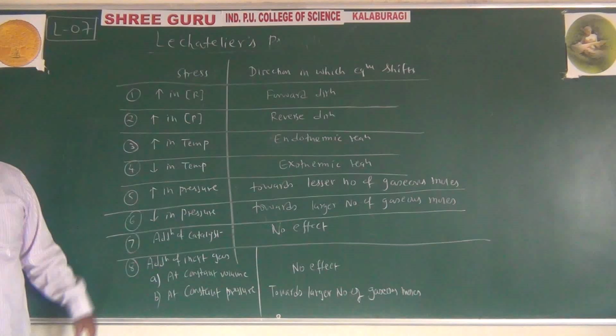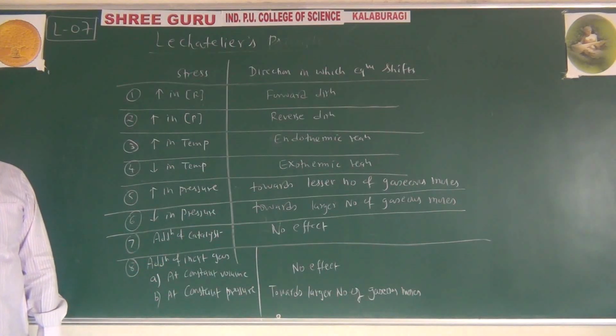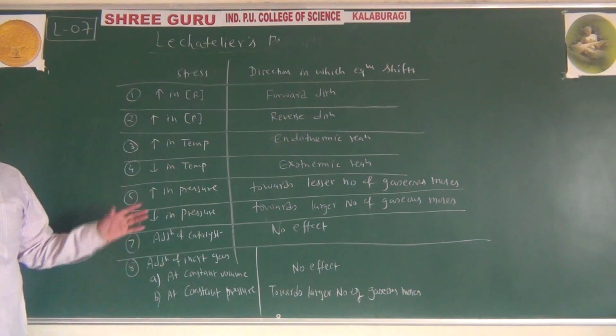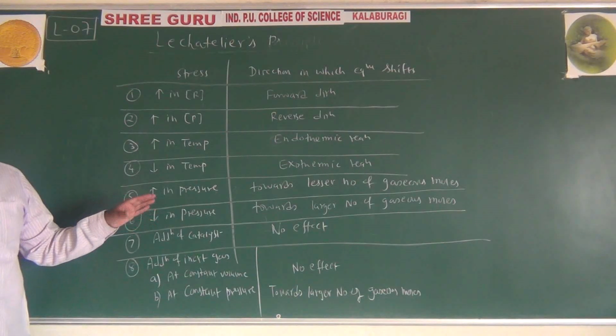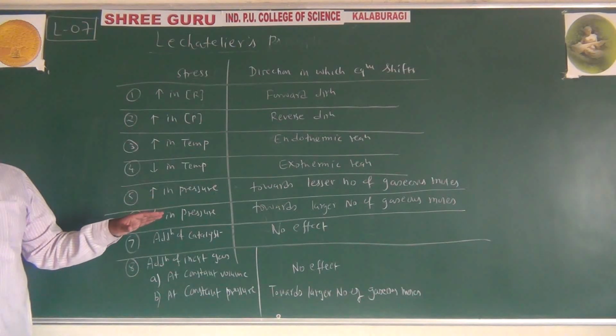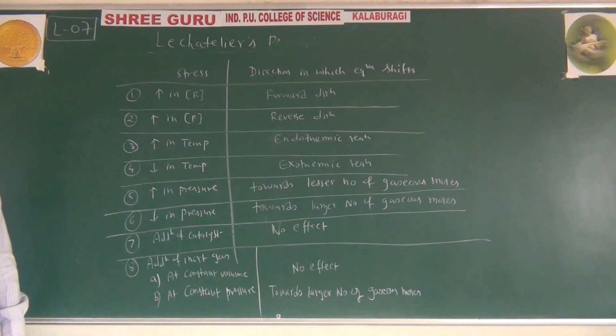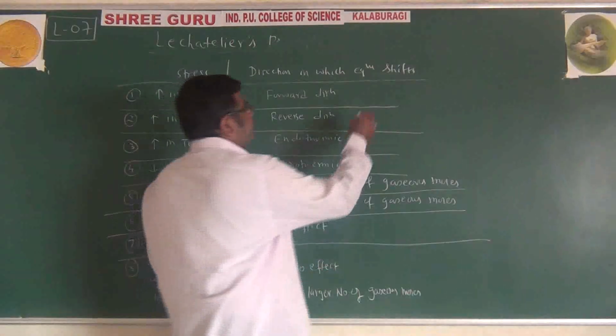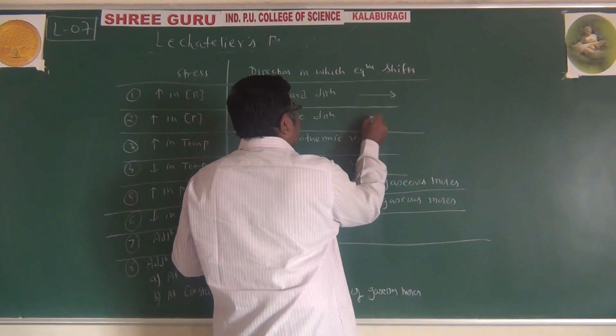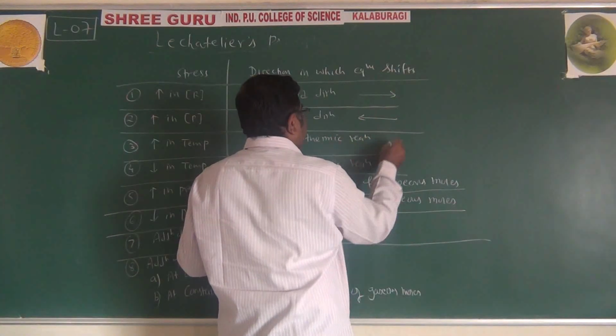We can understand this table, and we can easily predict whether the reaction going forward direction is towards product, reverse direction is towards the reactant. In that way, we can identify forward direction in this way, reverse direction in this way.